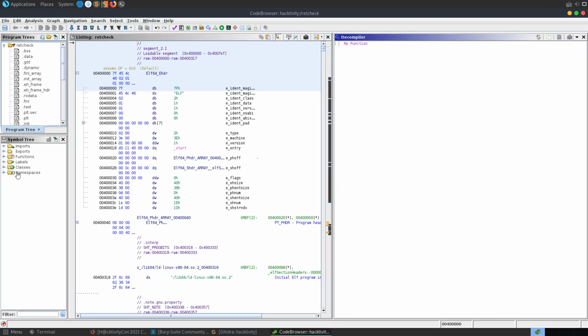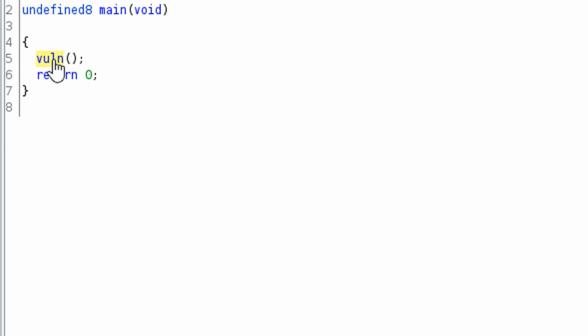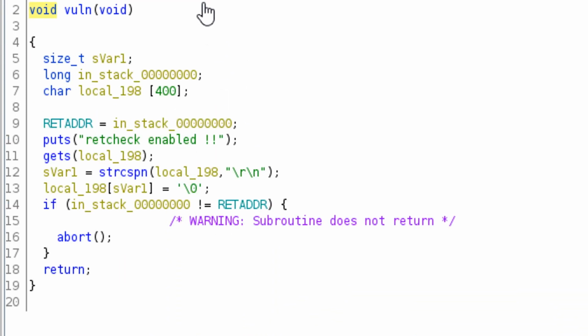So let's start here by taking a look at the functions, and we've got a main function right here which is not going to do too much, it's just going to call the vuln function, so let's have a look at that as well. And in vuln we can see that we have this buffer declared of 400 characters. We also have this long in stack 000, but let's forget that for now and trace our way back from the buffer overflow, which is right here.